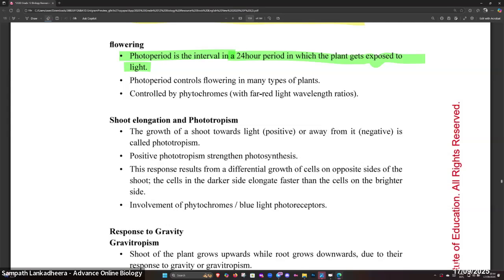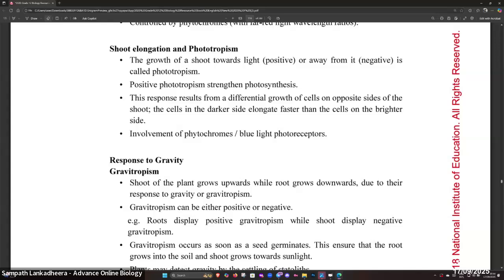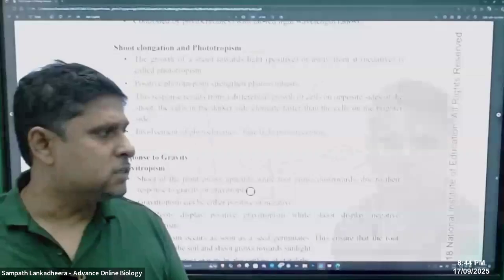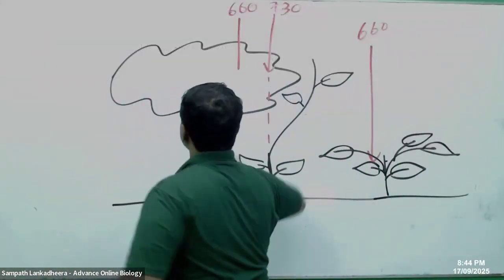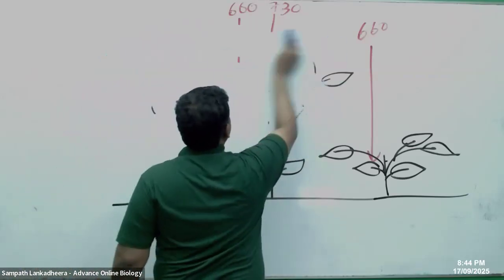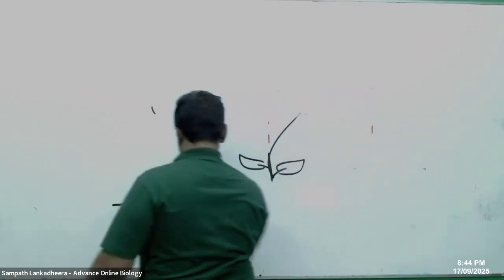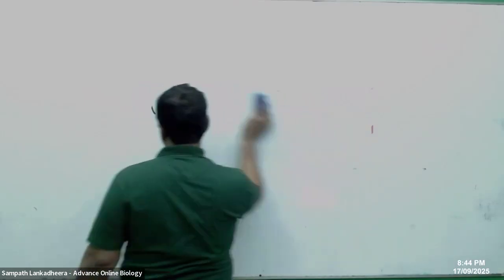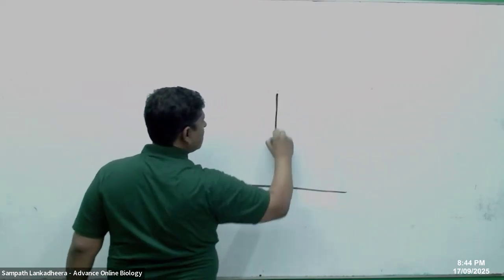Okay. Then we talk about shoot elongation and phototropism. Phototropism means bending of the shoot parts towards light. Now, when the plants are growing near a window, plant shoots are going to bend towards light. That we call phototropism.